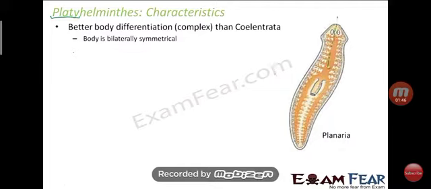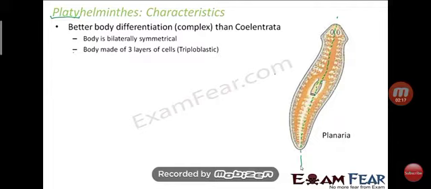Then the body is bilaterally symmetrical. You already know about symmetry; I think I made a video on that, bilateral or radial symmetry. So bilateral symmetry is present in these animals. You can see on the screen that when we cut the organism from the middle portion, the left and right two portions are made.